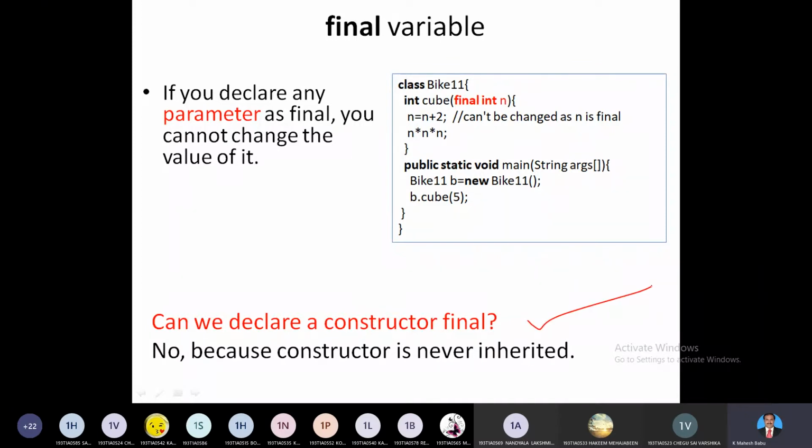Whenever you add the keyword final before a constructor, we should not do that. Why? Because constructors are never inherited. Methods will come to the child class, variables will come, and everything will come, but constructors never come to the child class. There is no need to write final before a constructor, because constructors are meant for that particular class only. These are never given to its children.